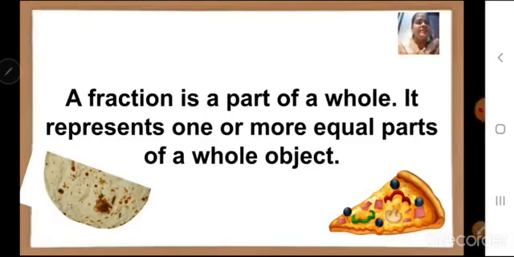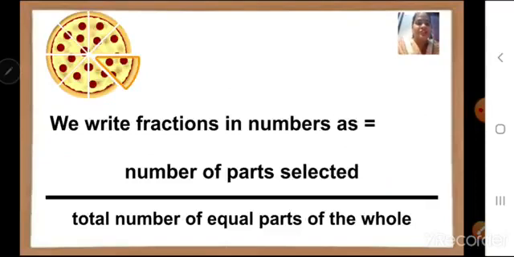It represents one or more equal parts of a whole object. How should the parts be? They should be equal. We write fractions in numbers as the number of parts selected upon the total number of equal parts of the whole.